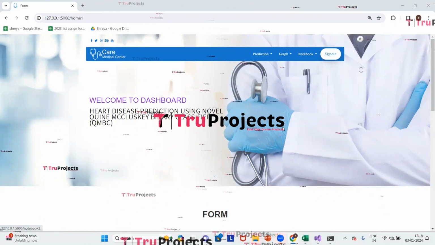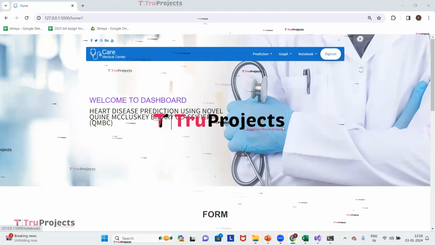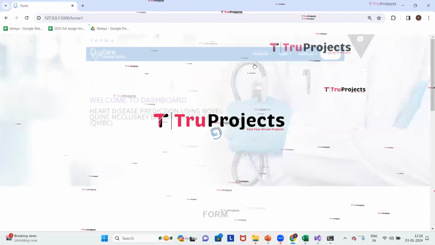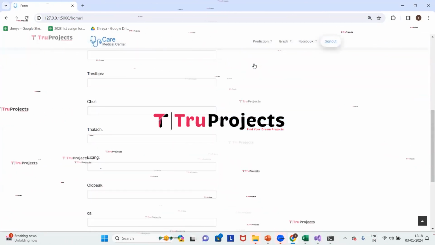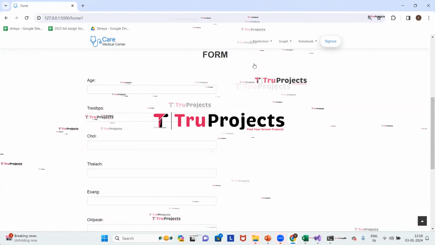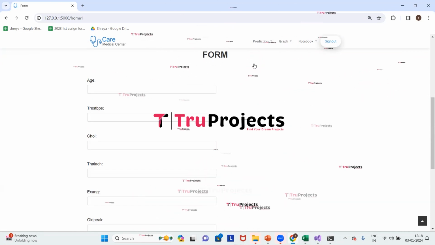Now we will do the prediction for all the three datasets. First, we will do the prediction for the Cleveland dataset. For that, under prediction, click on Cleveland. Here we can see the parameters which need to be entered. Based on the given parameters, we will get the prediction whether heart disease is detected or not. Prior to entering parameters, we will understand them.